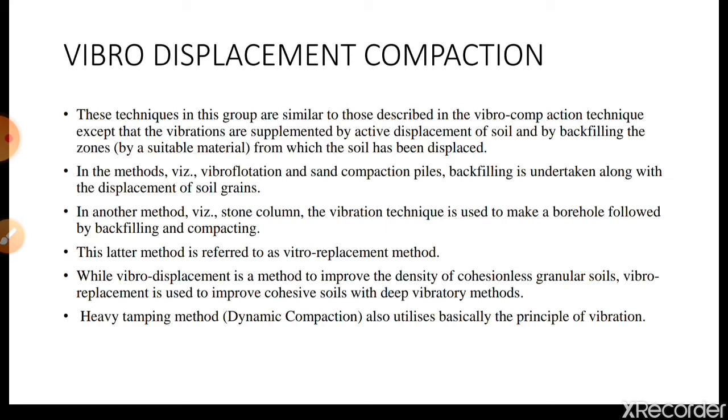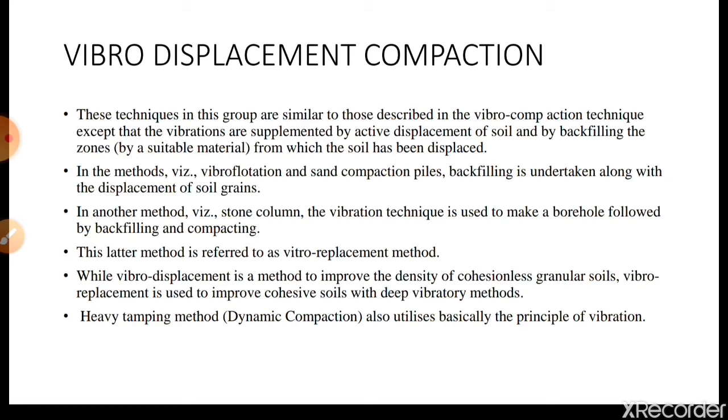In the stone column method, a hole is created by inserting a stone column and later that hole is filled with soil. This method is referred to as the vibro displacement method. While vibro displacement is a method to improve the density of cohesionless granular soil, vibro replacement is used to improve cohesive soil with deep vibratory methods.